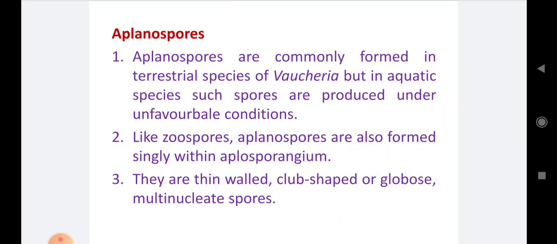Number 2, like zoospores, aplanospores are also formed singly within the aplanosporangium. How are zoospores developed in the zoosporangium? Like that, the aplanospores are developed in the aplanosporangium, that is the sporangium of aplanospores. So then the last one: aplanospores are thin walled, club shaped or globose, and multinucleate spores.